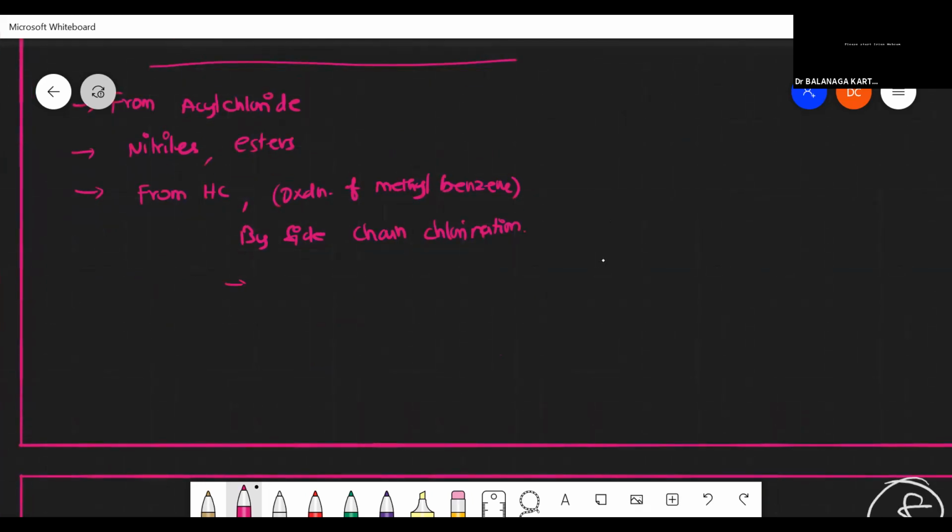And one more reaction is the Gattermann-Koch reaction. These are all very, very important preparations of aldehyde, particularly from acyl chloride. It's a very, very important naming reaction. In all the years, they'll be asking this question, so either directly or indirectly, they can ask questions.